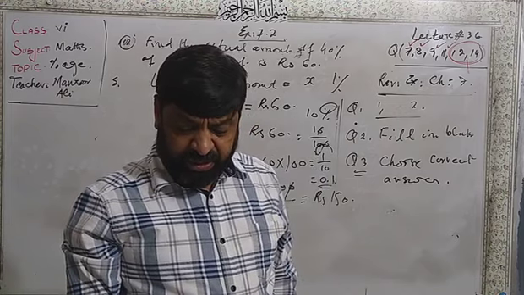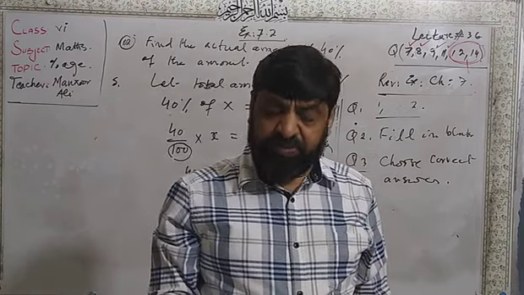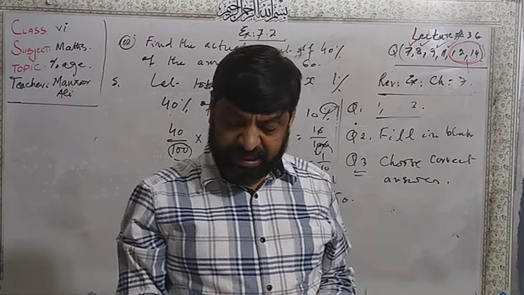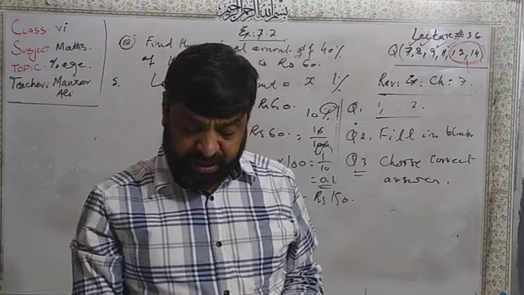1% of 1000. 1% means 1 over 100. Two 0s will be cancelled. Answer will be 10. B part.